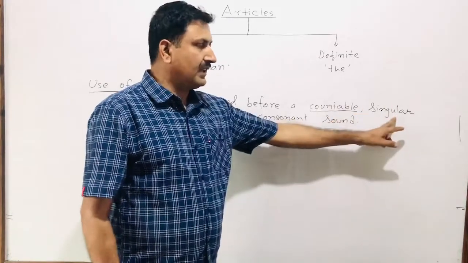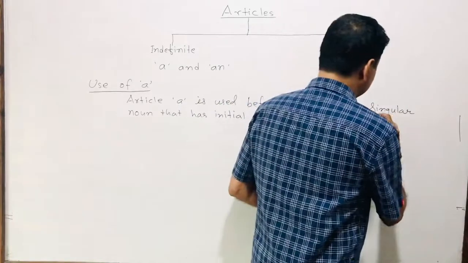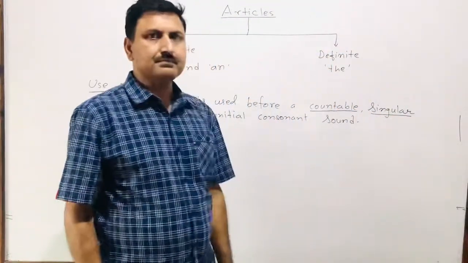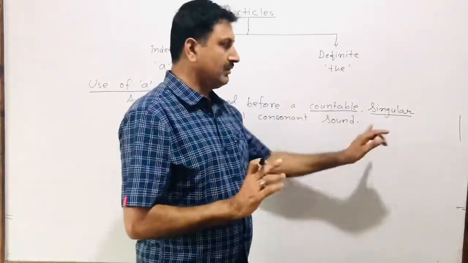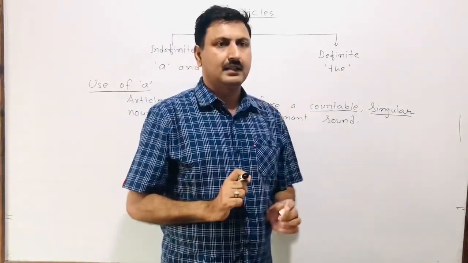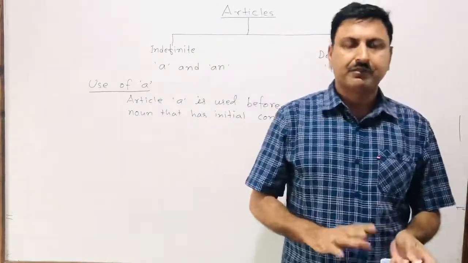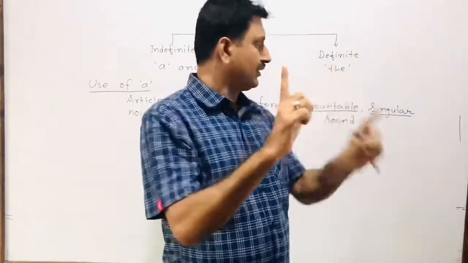And the second thing is the noun must be singular. The countable noun must be singular. If it is countable and if it is not singular, we cannot use article a. For example, finger: finger is countable, but this should be singular.